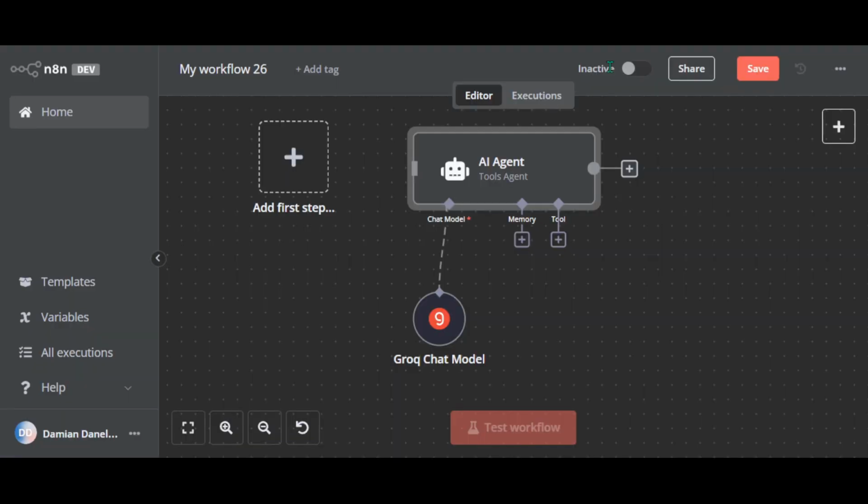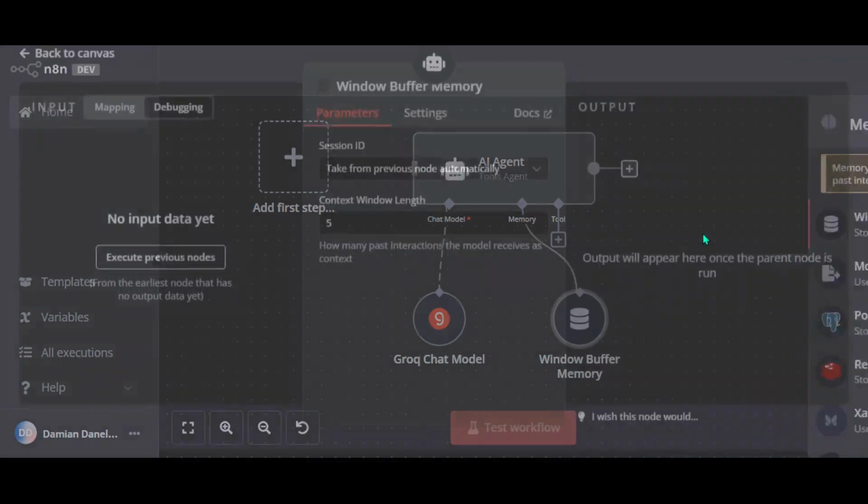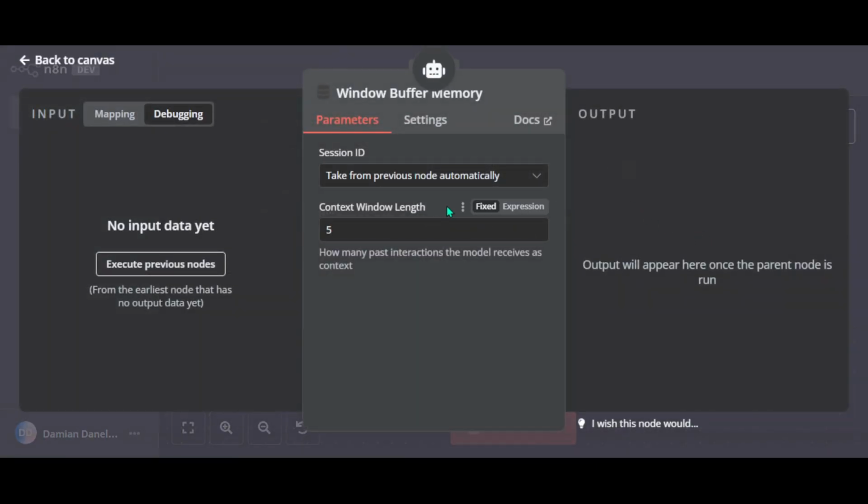We want the planner agent's output to be retained and passed to the research agent. So we need to add some kind of memory. So let's add the window buffer memory node. So click on this small plus button. Select window buffer memory, which is the easiest way to give our agents a memory. Let's keep the context window length to 5, which means our agent will be able to remember the 5 last interactions. Let's close it.